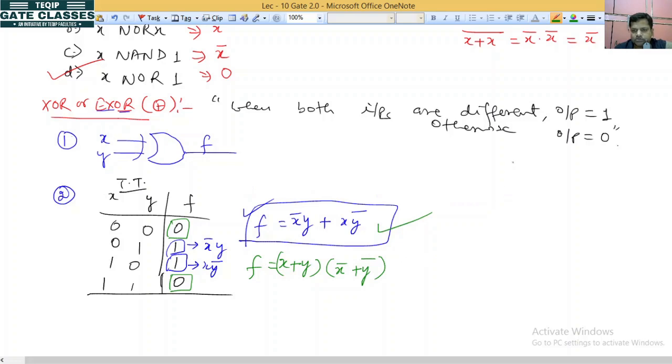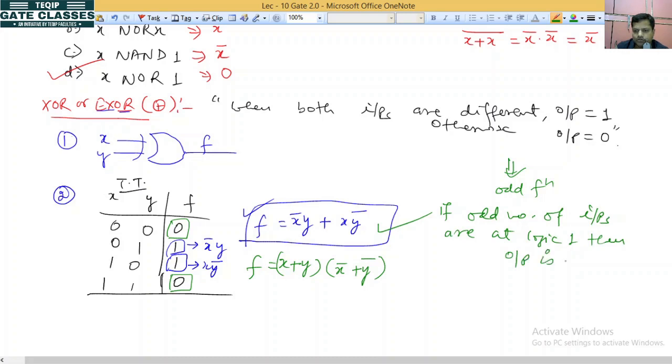This XOR gate is also called an odd function. What is an odd function? If an odd number of inputs are at logic 1, then the output will be 1. Such a function is called an odd function. If you want to verify, you can verify here.